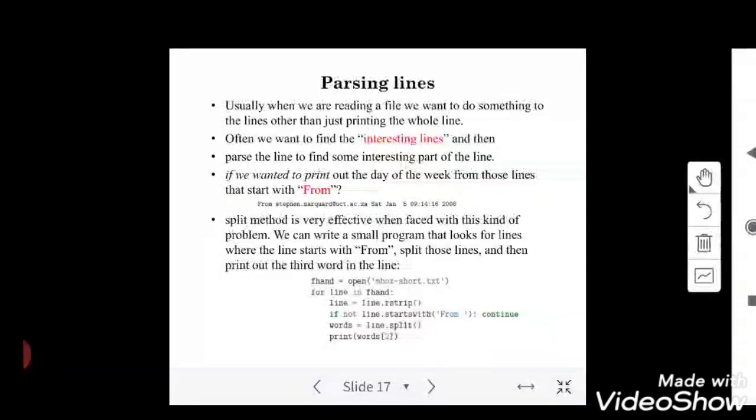And if you find it is starting with from, then what you can do is first print the third word. The third word will be in position 2, so 0, 1, 2. So I can print the word in the second position, and I'll be getting the third word in the program. This is how I will be parsing through a line, or a set of lines. That is what parsing lines is.